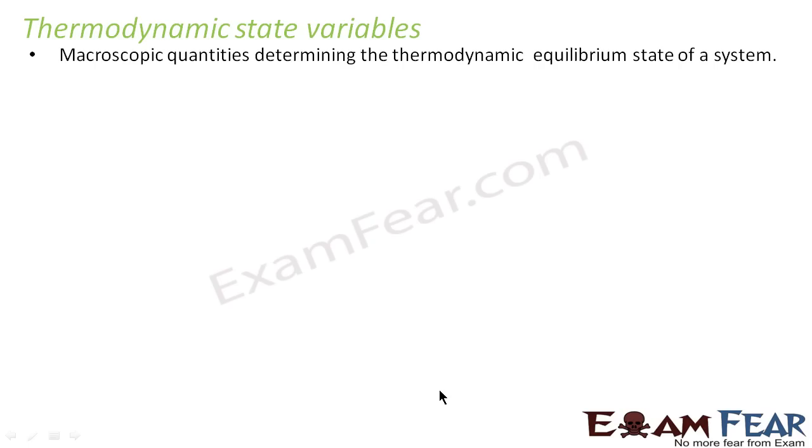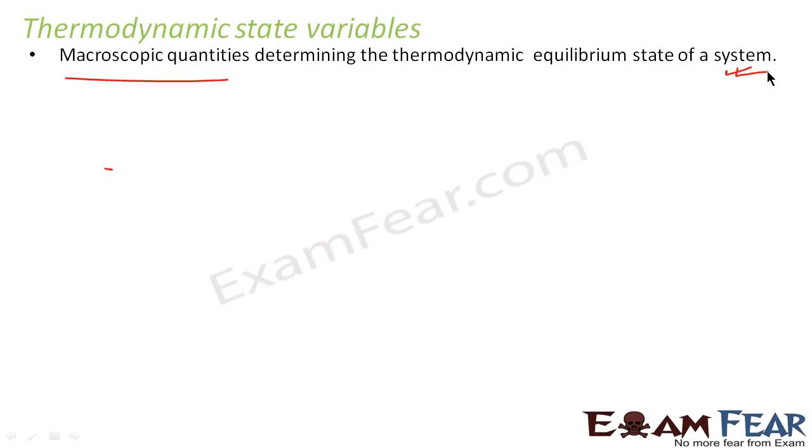Thermodynamic state variables are the macroscopic quantities determining the thermodynamic equilibrium state of a system. So I told you that thermodynamics is completely based on these macroscopic quantities. In thermodynamics, we study the different laws of thermodynamics which describe the behavior of various thermodynamic systems in terms of certain macroscopic quantities. So these macroscopic quantities are known as thermodynamic state variables.